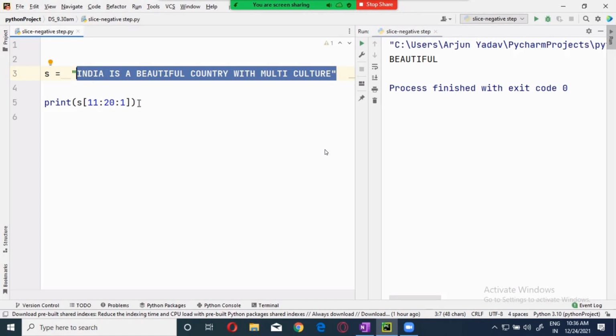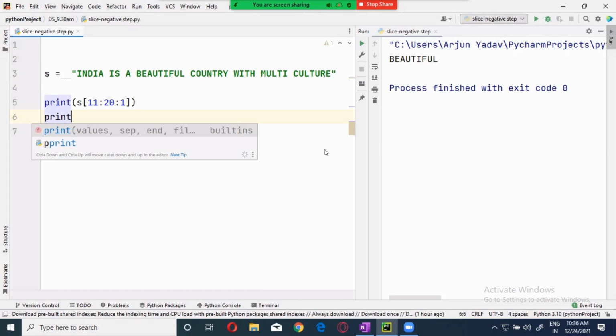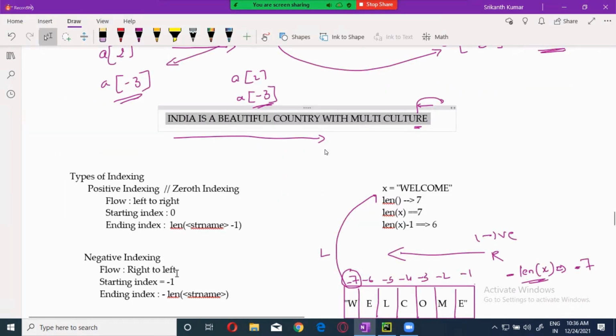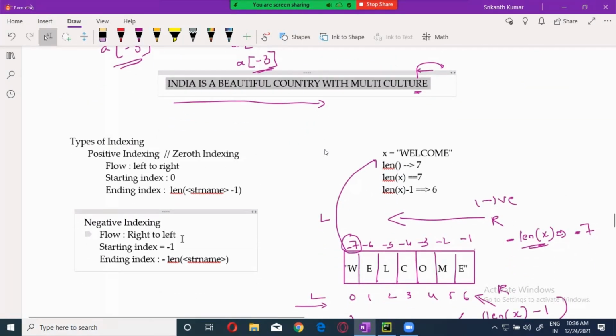So see this. Let's take the word "culture" itself. This is -1, -2, -3, -4, -5, -6, -7, and to give one number more, -8. So see this: s[-1:-8:-1]. Now this is satisfying our rule. Negative step, yes. Flow will be from right to left, yes.